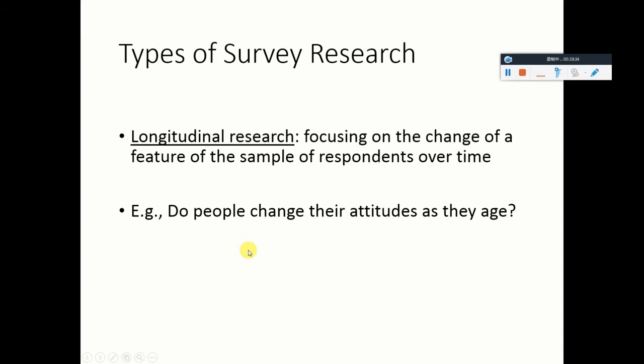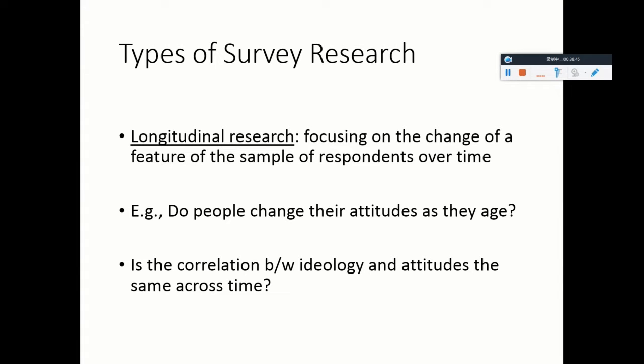Okay? So for example, you can ask, do people's attitudes toward certain issues change as they mature, right? And as another example, if you find a correlation between people's ideology and attitudes at one time point, for example, when people are very young, you can ask, well, is this correlation stable? That is, when they become older, does their ideology still predict their attitudes, right? So you can study the change over time.